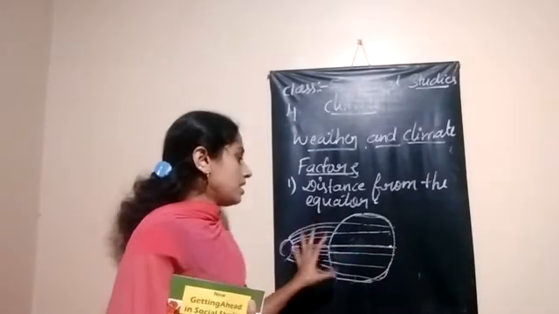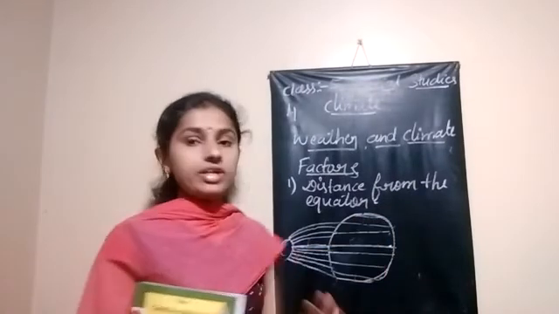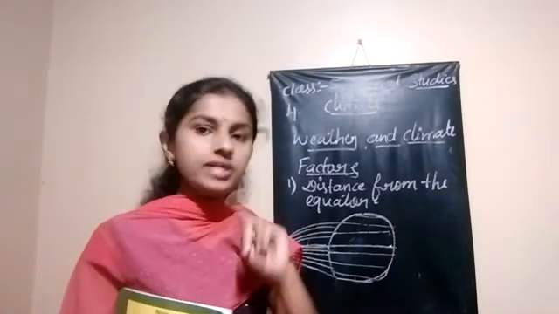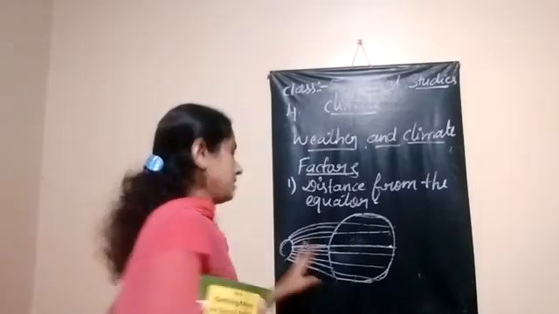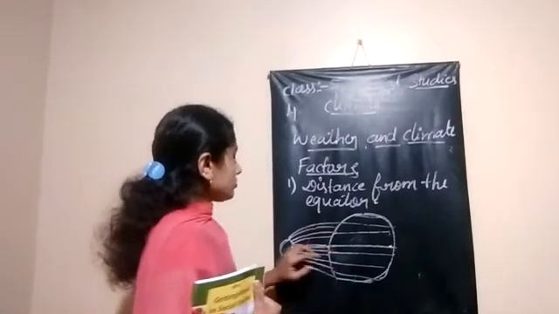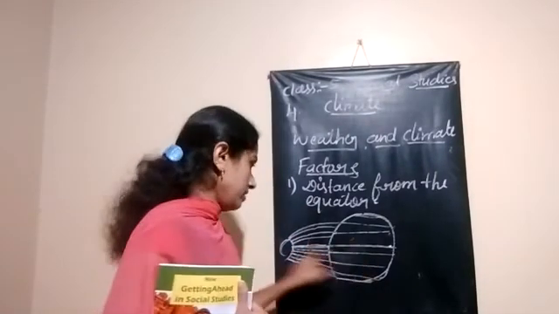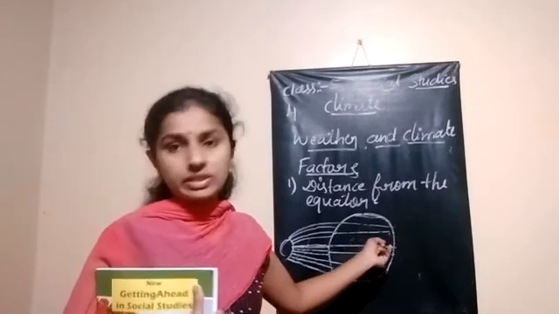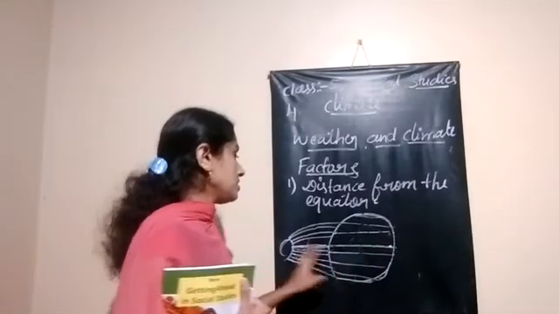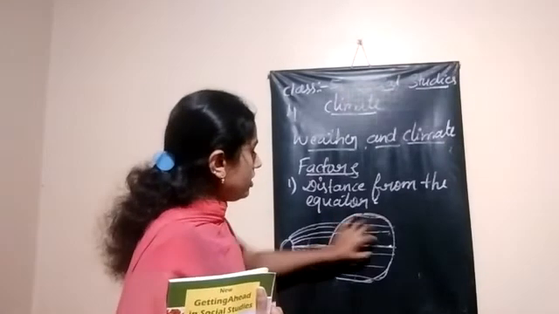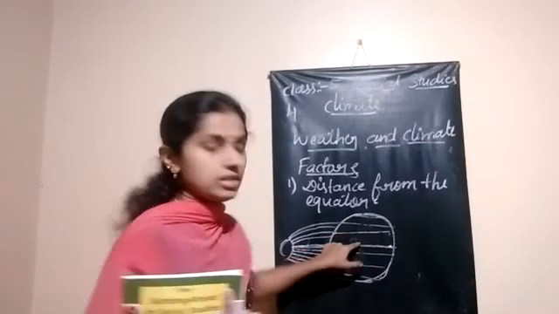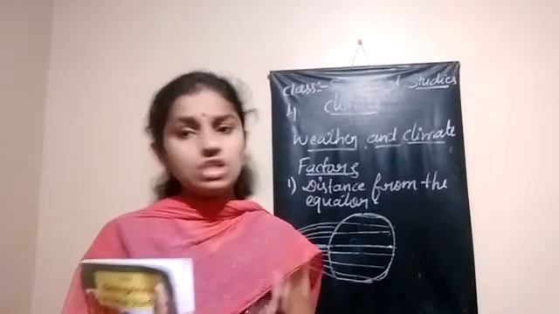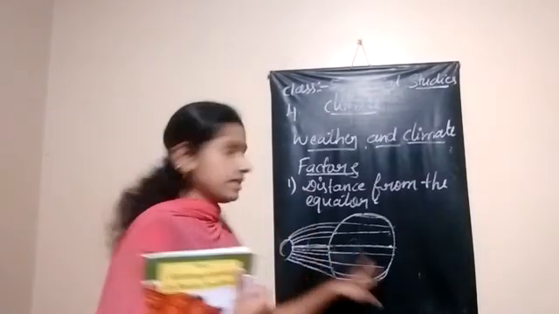See here, which places are receiving direct sun rays? Those regions are too hot. The equator and the nearby regions have hotness and dryness because of the direct sun rays.